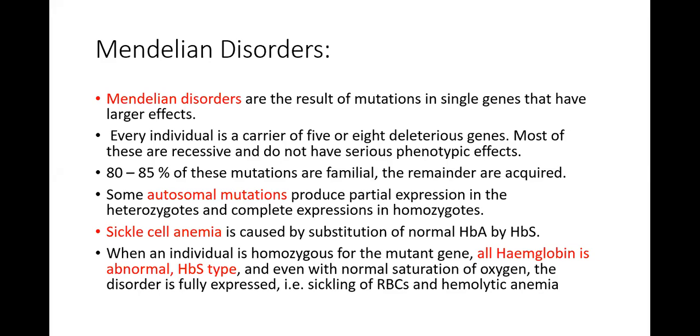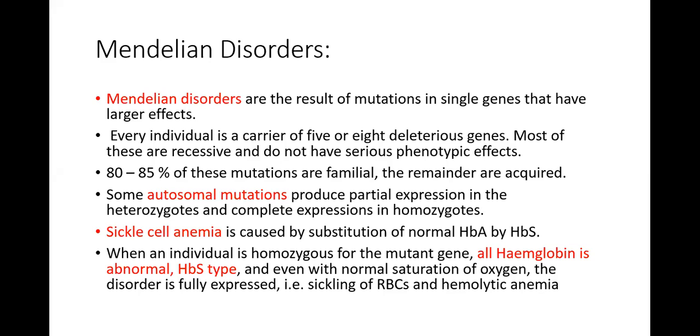Like in sickle cell anemia, it is caused by substitution of normal hemoglobin A by hemoglobin S. When an individual is homozygous for the mutant gene, all hemoglobin is abnormal. That is, hemoglobin S is seen, and even with normal oxygen saturation, the person is going to experience a sickling of the red blood cells with hemolytic anemia.